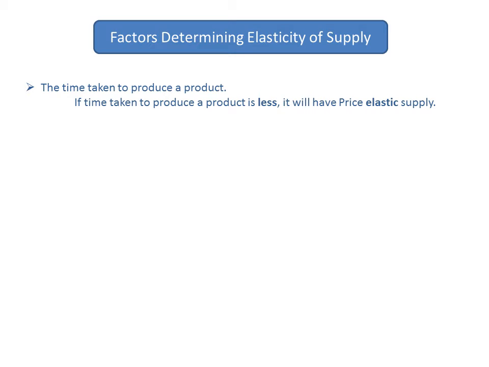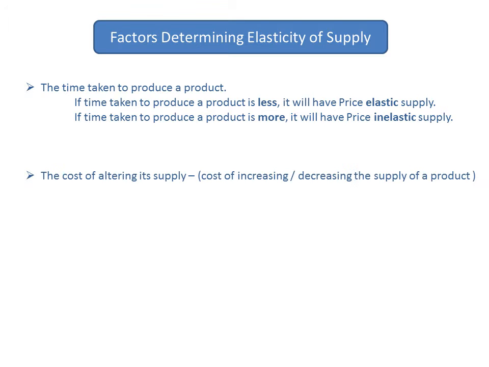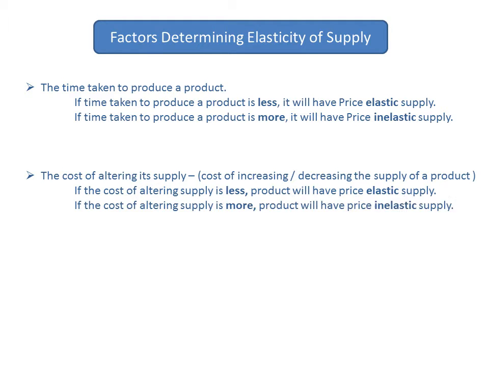Factors determining elasticity of supply. As for elastic demand, we have certain factors which determine supply of a product, whether it's elastic or inelastic. Time taken to produce a product: if the time taken to produce a product is less, it will have price elastic supply, and if the time is more, it will have price inelastic supply. The cost of altering its supply: if the cost is less, it will have price elastic supply, and if it is more, it will have price inelastic supply.